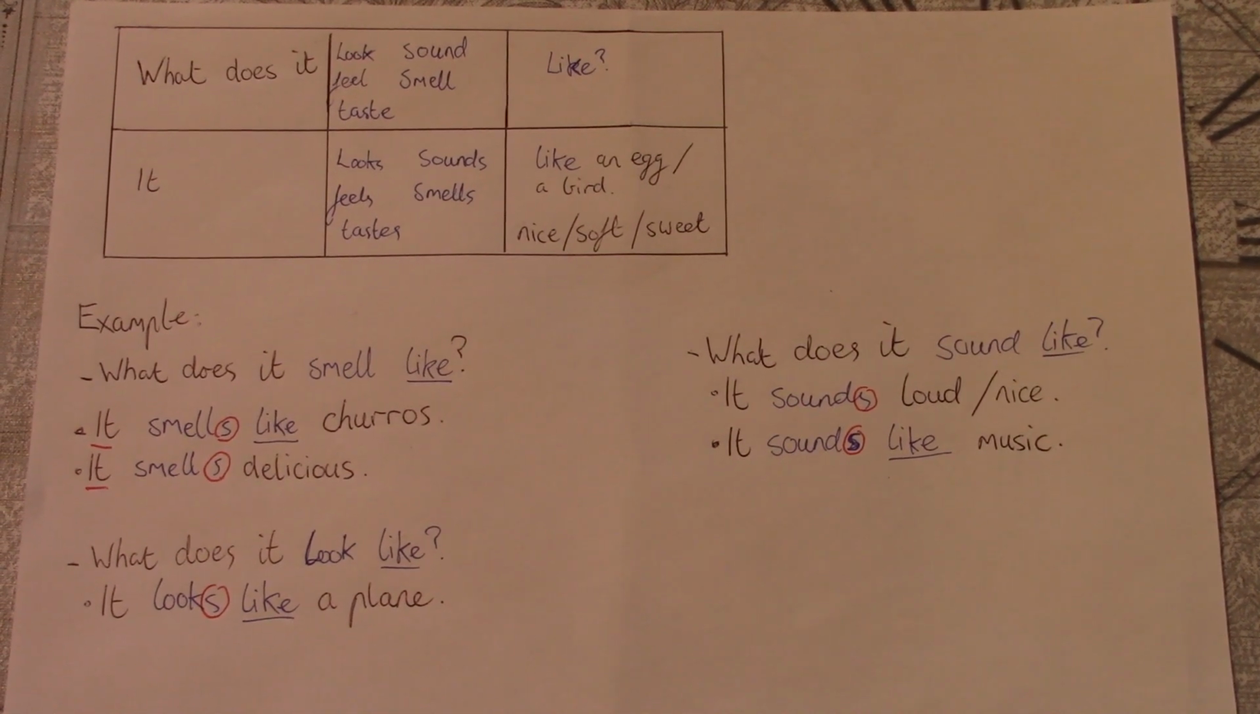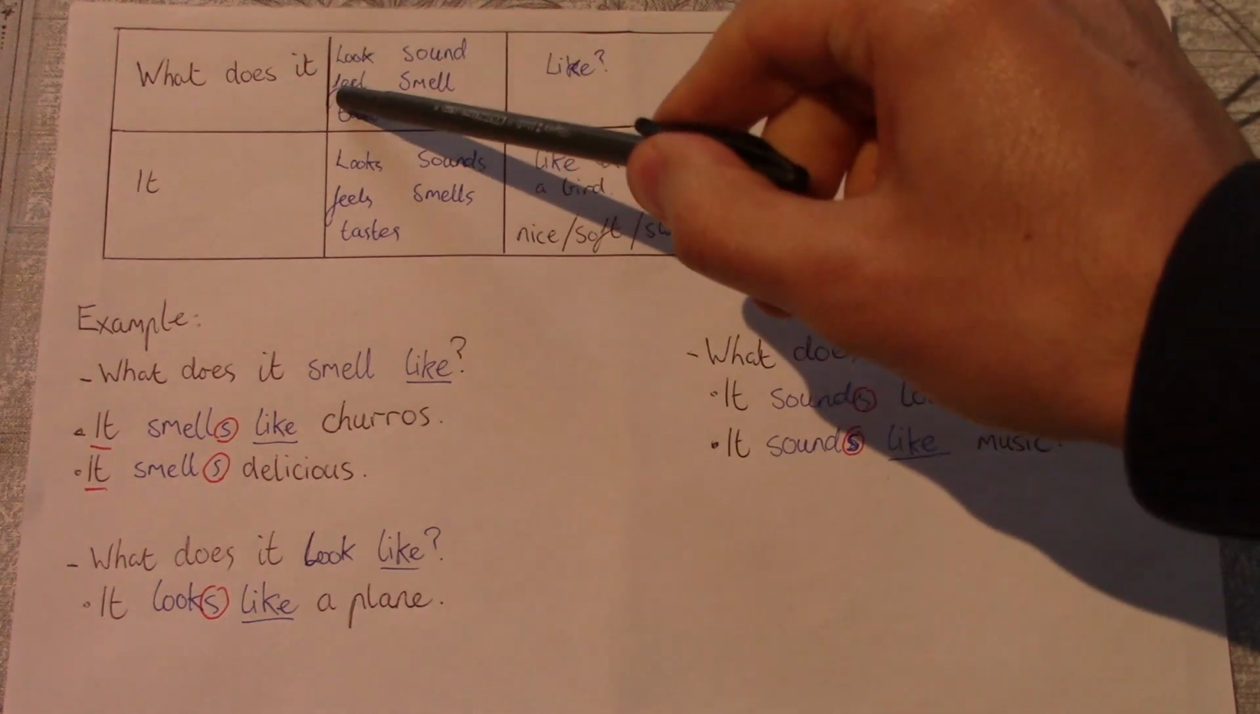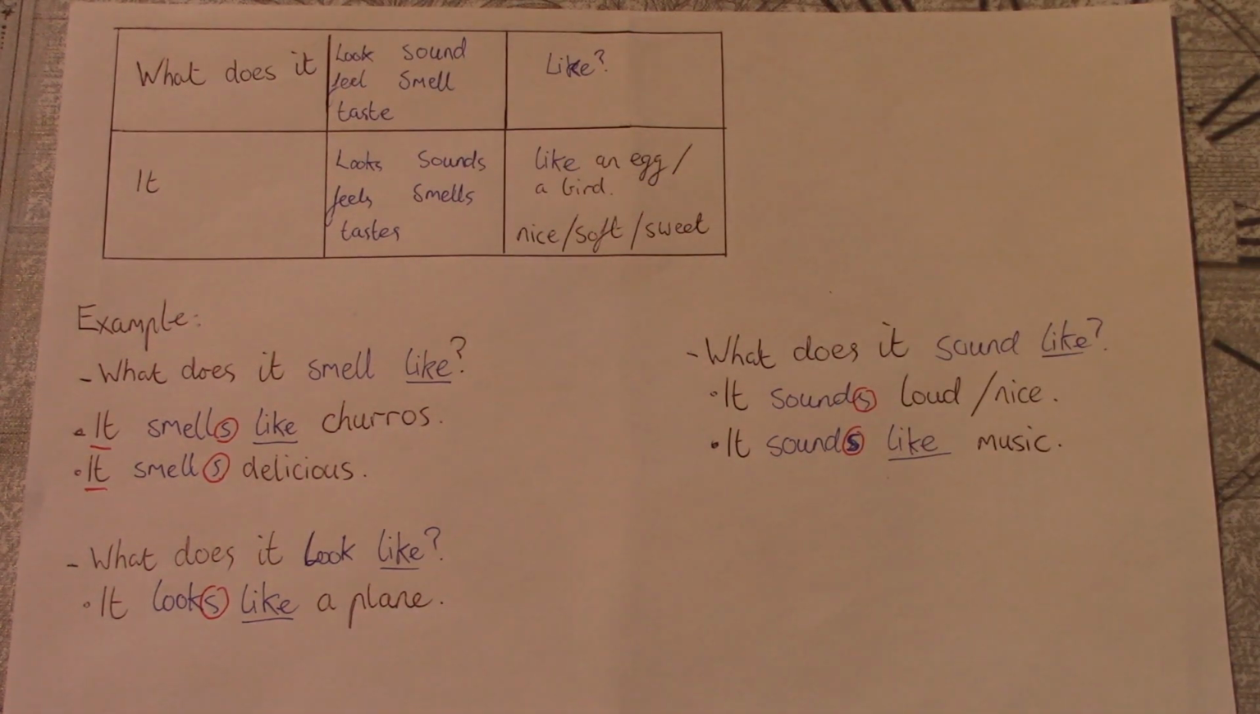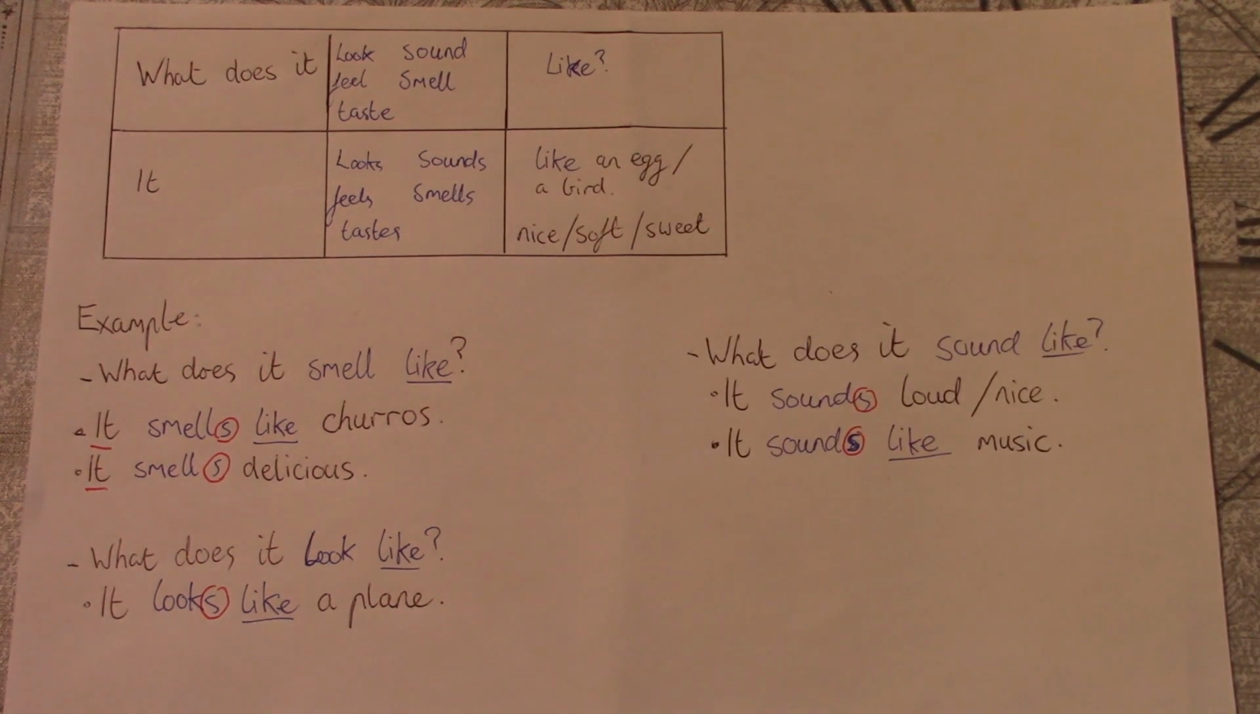Hey class, today we will be talking about what does it look, sound, feel, smell and taste like. We use these verbs look, sound, feel, smell and taste to describe the world around us. They relate to our five senses: sight, sound, touch, smell and taste.